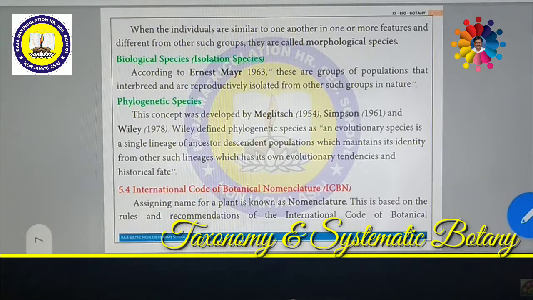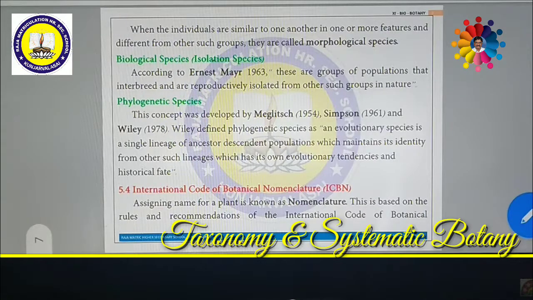Next one is phylogenetic species. Phylogenetic species is nothing but an evolutionary species, a single lineage of ancestor-descendant population which maintains its identity from other such lineages, which has its own evolutionary tendencies and historical fate. What do you mean?